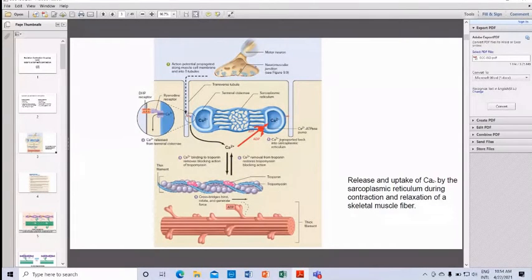The fifth point is that calcium is transported back into the sarcoplasmic reticulum by the active calcium pump, which uses ATP to pump the calcium back into the sarcoplasmic reticulum. The calcium removal from troponin restores the blocking action of tropomyosin. This is the main thing that we'll study today: the release and uptake of calcium by the sarcoplasmic reticulum during contraction and relaxation of skeletal muscle fiber. So today's topic is mainly excitation-contraction coupling.